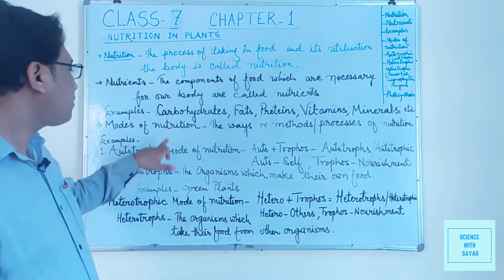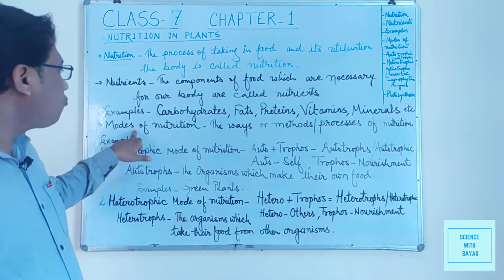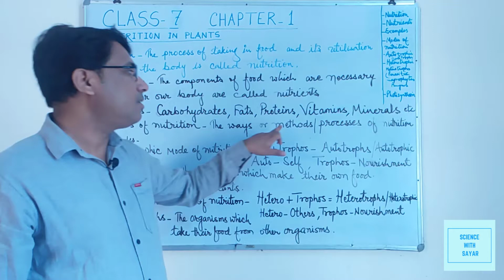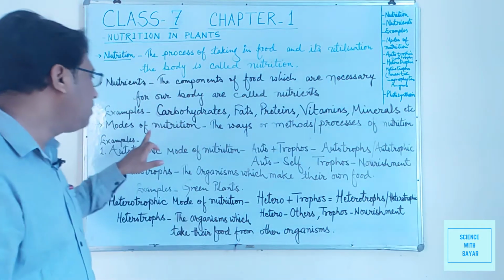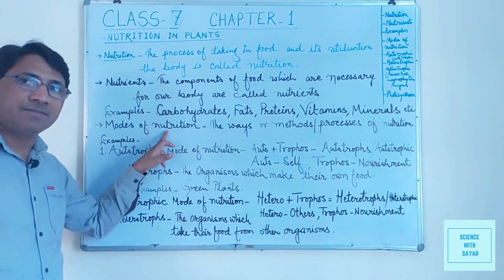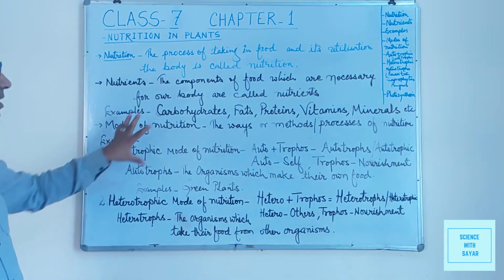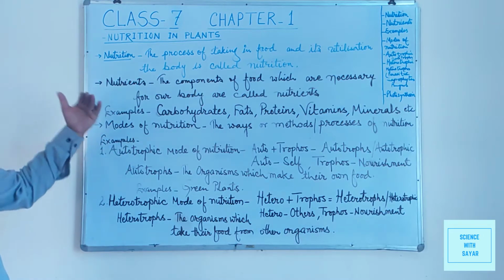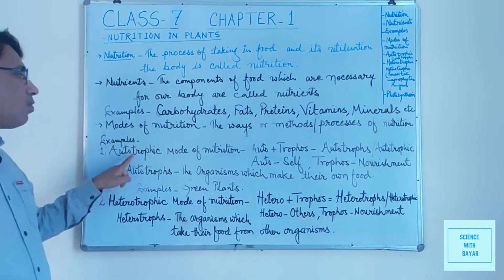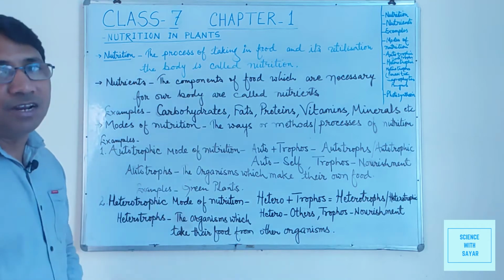These ways, methods, or processes of nutrition are known as modes of nutrition. We will study them. The first mode of nutrition is the autotrophic mode of nutrition.